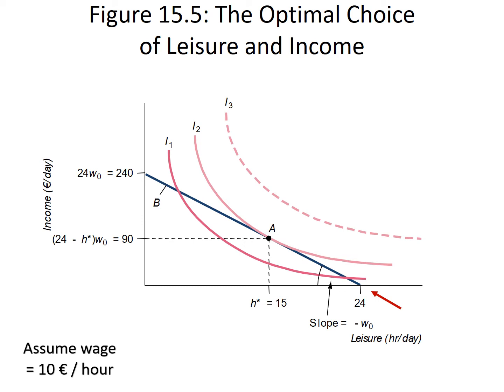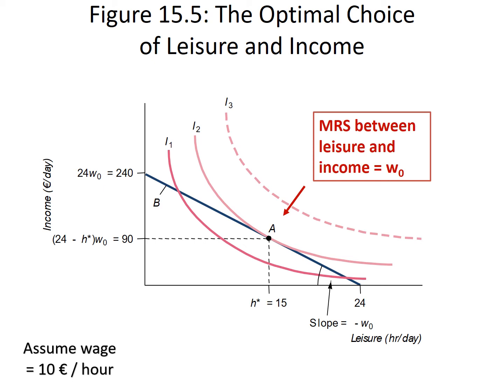So the budget constraint connects these two intersections with the x-axis and with the y-axis. The slope of the budget constraint is equal to minus W0, which is the wage rate.